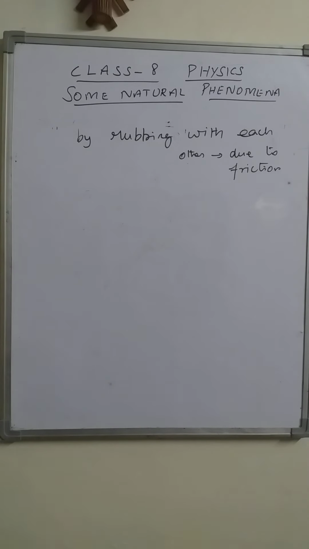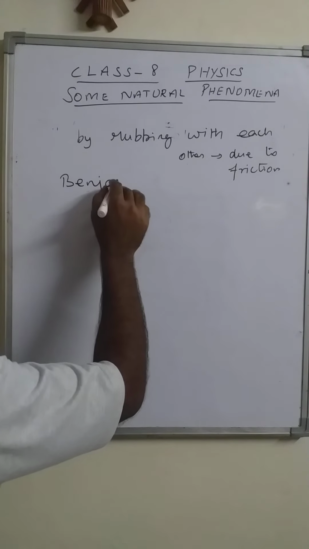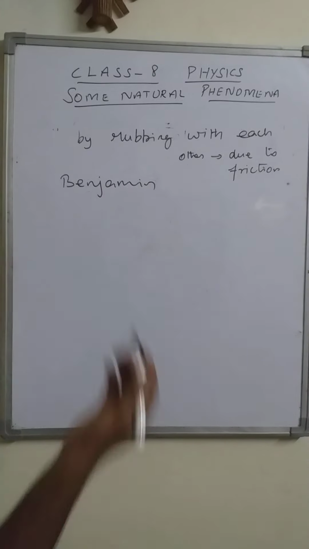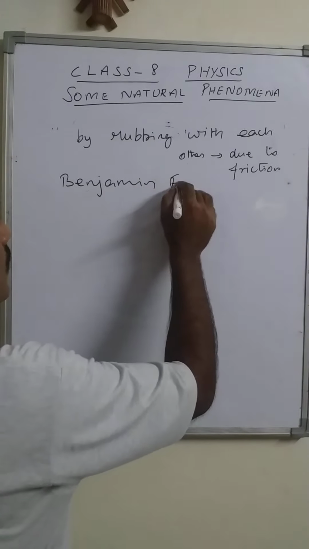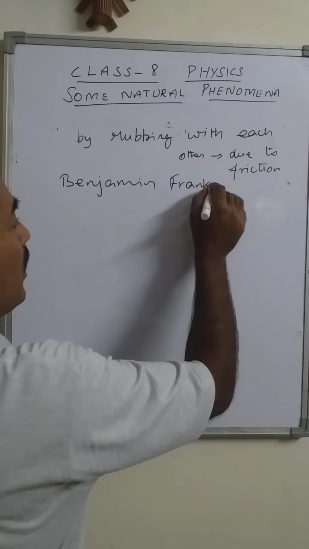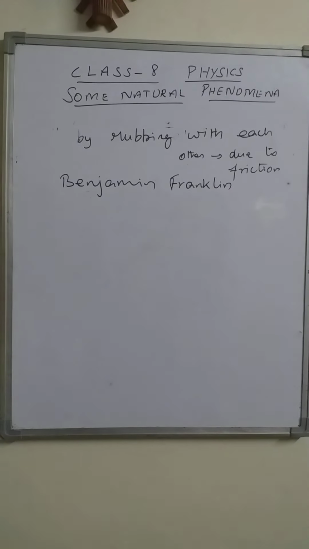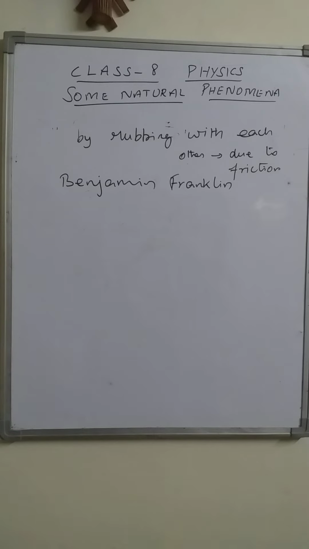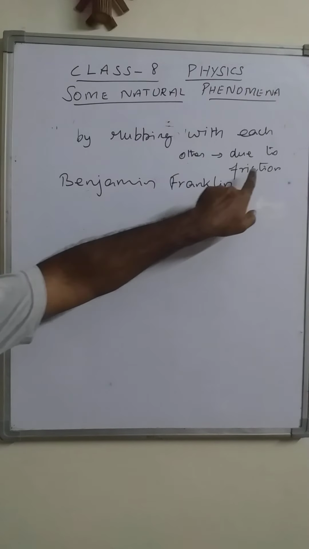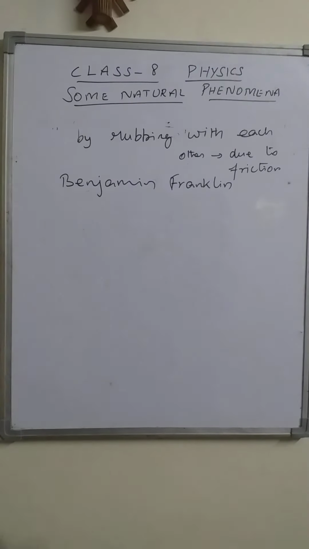This phenomenon was discovered by the scientist Benjamin Franklin, who performed the activity and found that any matter can be charged by various methods, and this is one of them.